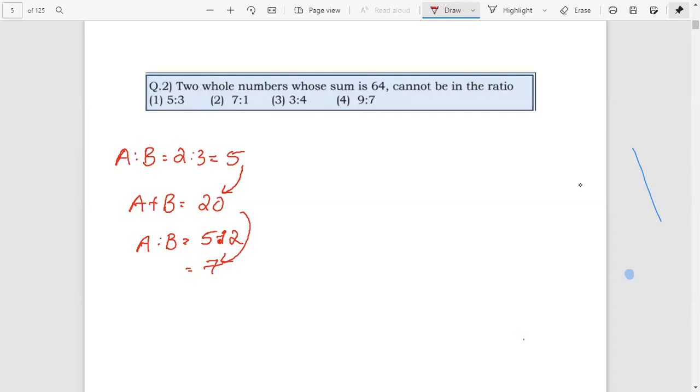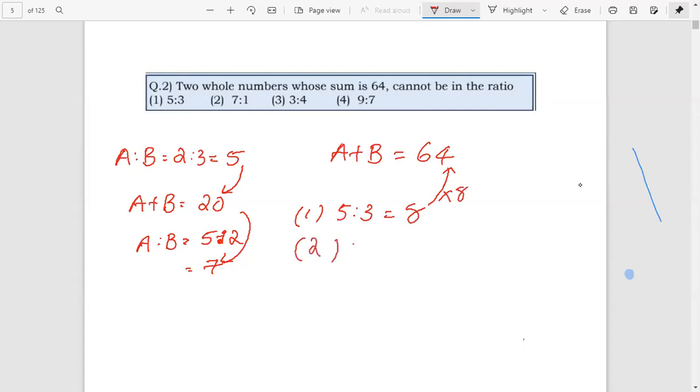Therefore, we have the question: two whole numbers whose sum is 64 cannot be in the ratio 5 is to 3, 7 is to 1, 3 is to 4, or 9 is to 7. We can check that the sum A plus B equals 64 with each ratio. First, 5 is to 3: add 5 plus 3 to get 8 and check whether 64 is a multiple of 8. Yes, 8 times 8 gives 64.